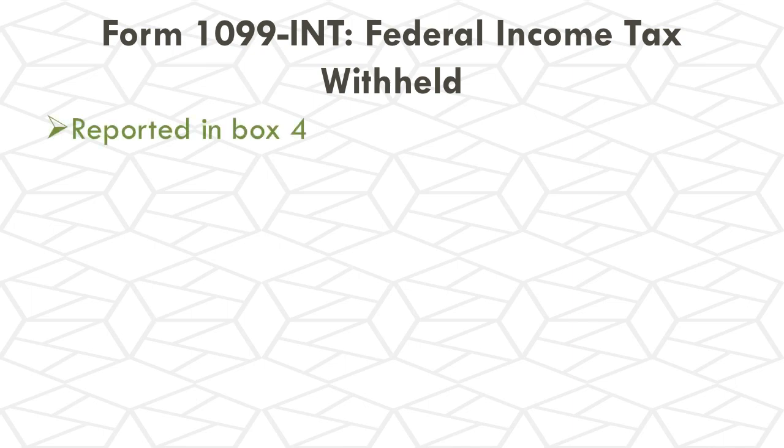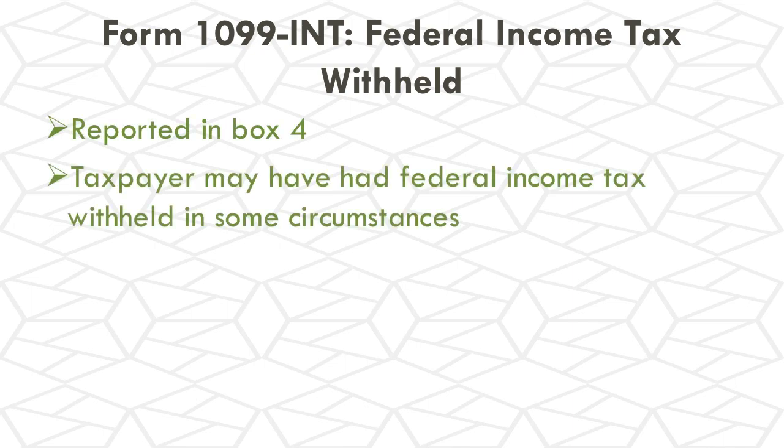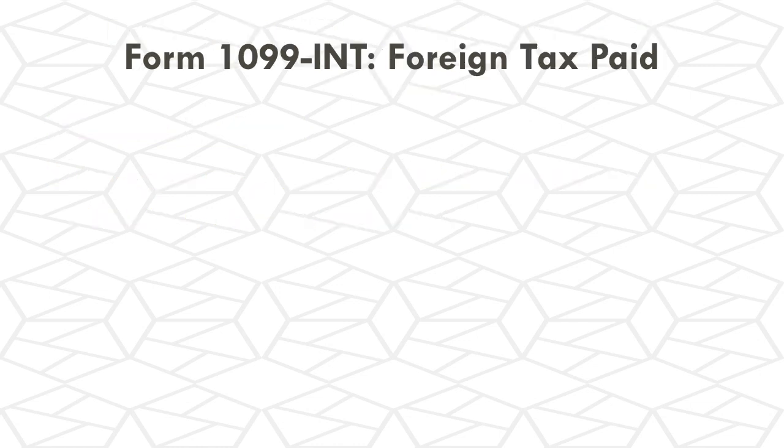Box 4 will report any federal income tax withheld. Taxpayers may have had federal income tax withheld on their taxable interest in some circumstances, which will need to be included when reporting this income on the federal income tax return. Box 6 is going to show any foreign tax paid.